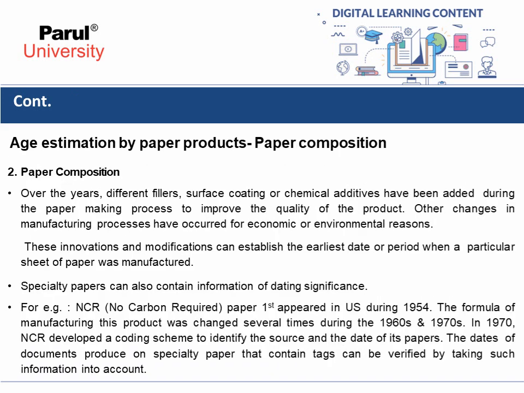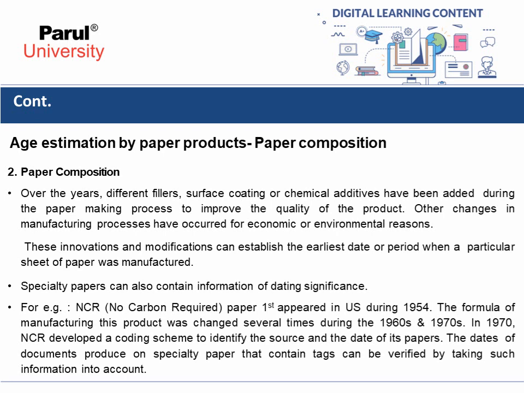Now next is age estimation by paper compositions. Over the years, different fillers, surface coatings or chemical additives have been added during the papermaking process to improve the quality of the product.